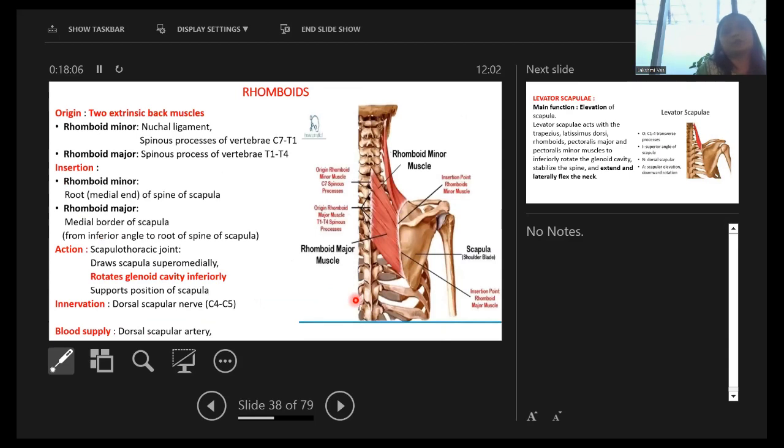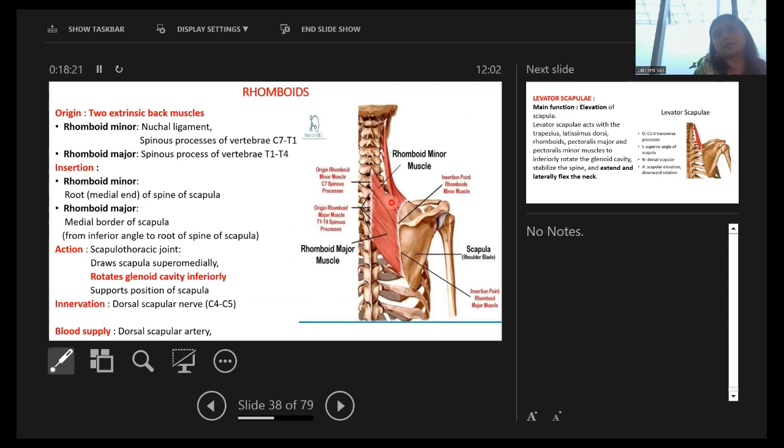Rhomboids. There are two rhomboid muscles. Rhomboid minor is above and major is below. Minor is attached to the nuchal ligament, spinous process of C7 and T1, and major to T1 to T4.